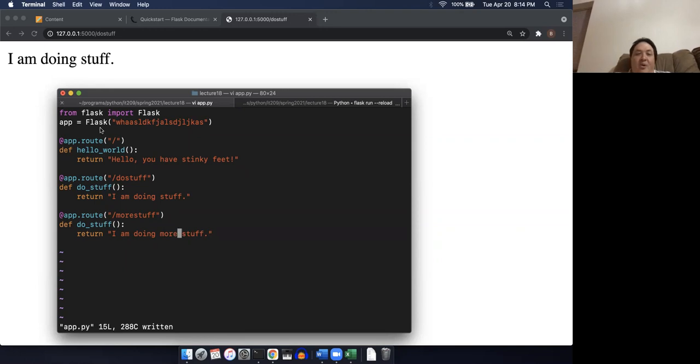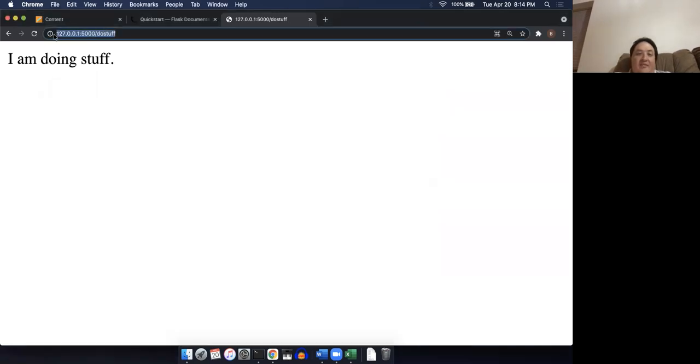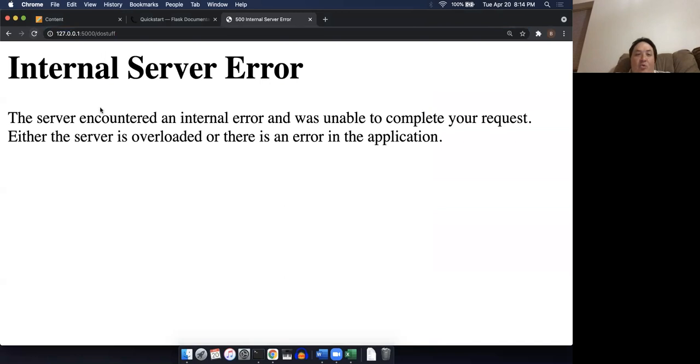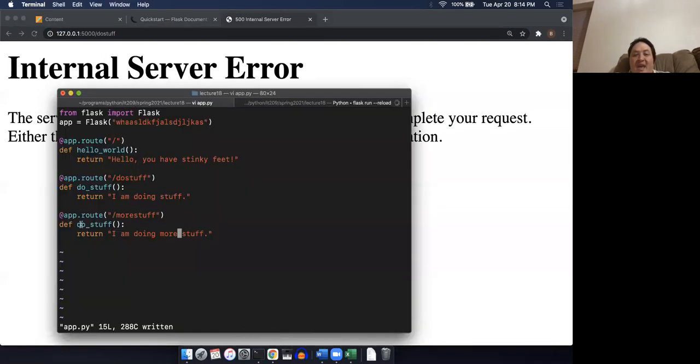And if I now were to go ahead, I have an error because I forgot to rename this function. This is something you need to be careful about. I can't have two functions named do_stuff, one here and another one here. So you need to have different function names.